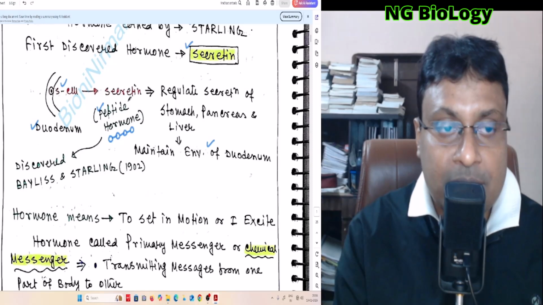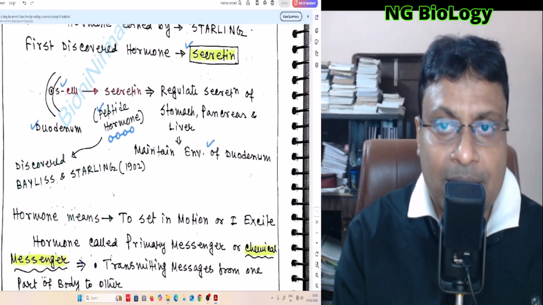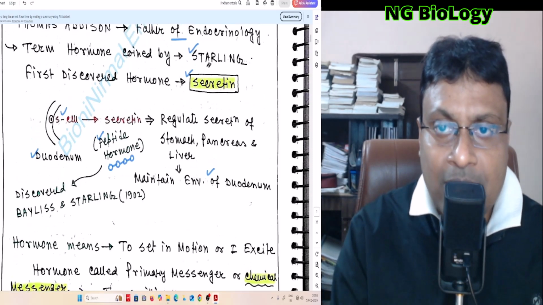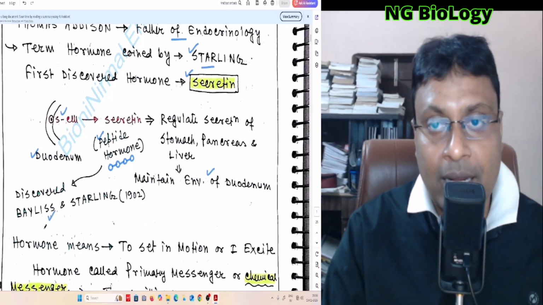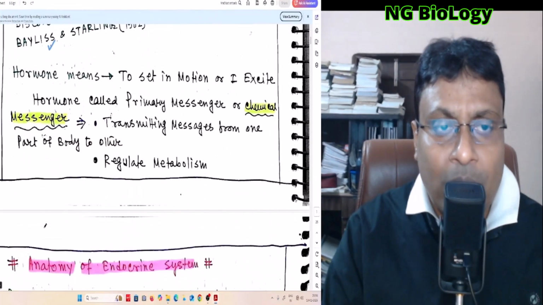So this is the first discovered hormone, and secretin was discovered by Bayliss and Starling. The term hormone was first coined by Starling, but secretin was discovered by Bayliss and Starling. Remember these differences.